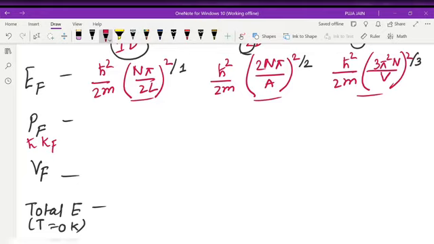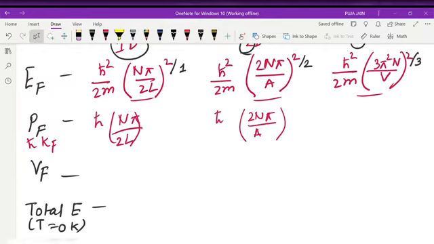So clearly we can write H cross n pi by L. In the case of two-dimensional, the value of K is what? 2n pi by A. Correct? So in case of 2D, we will write it as H cross 2n pi by A, and in case of 3D the value of K is what? 3 pi square n by V. So we will write H cross 3 pi square n by V.